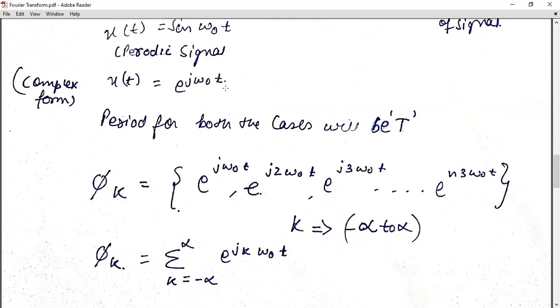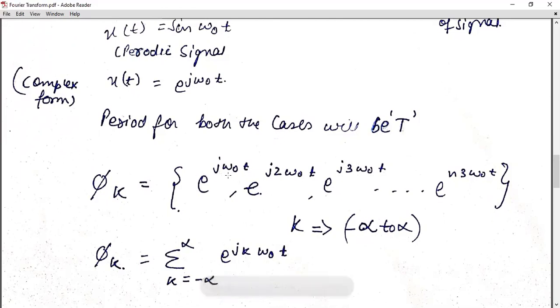First case, we satisfy the above mentioned condition, that is x of t is equal to x of t plus T naught. Here I'm considering a set, which I'm mentioning with phi of k, a set for which a number of conditions will be satisfied. That is, we can consider e raised to j omega naught t, also e raised to j2 omega naught t, e raised to j3 omega naught t, and so on, including minus 3, plus 3. That means we can consider the value of k from minus infinity to infinity.